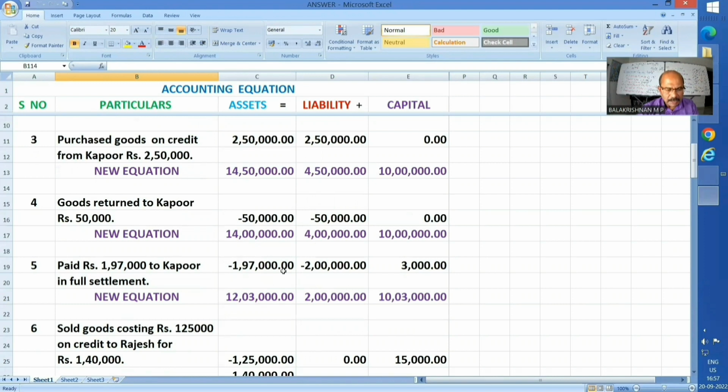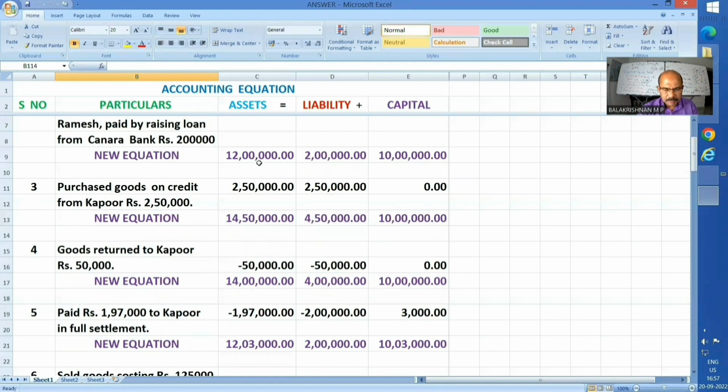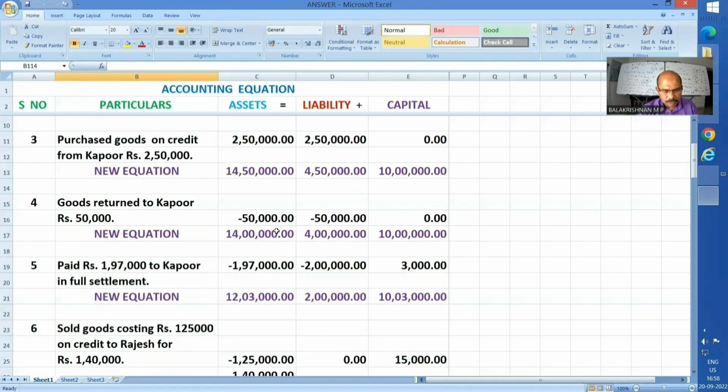Purchase goods on credit from Kapoor, rupees 2,50,000. A credit purchase. Credit purchase means creditors, external liability, 2,50,000. Parallelly goods asset, 2,50,000. So 12 lakhs previous assets has become now 14,50,000. Similarly, liability has become 4,50,000. Capital intact. 10 lakhs plus 4,50,000, 14,50,000. Our equation is taken care of.